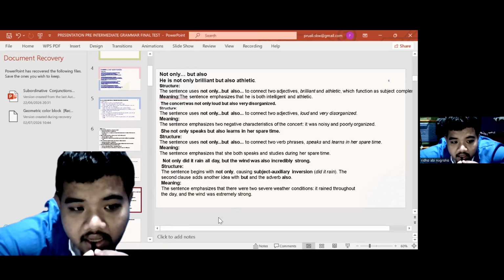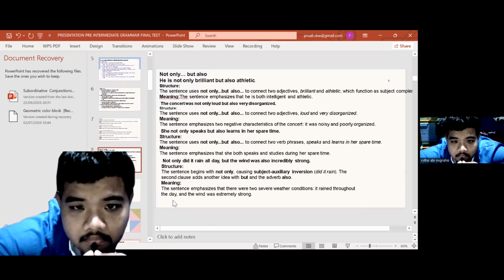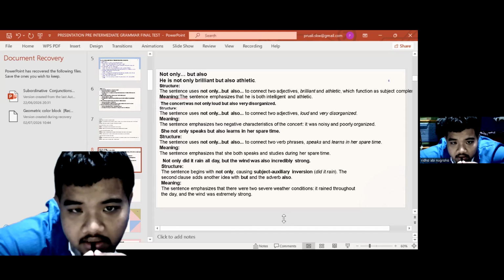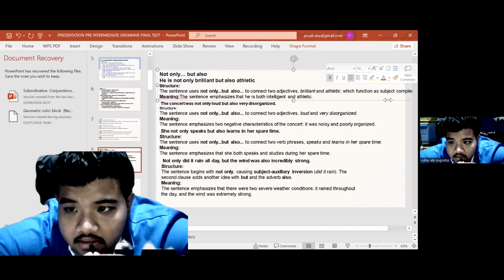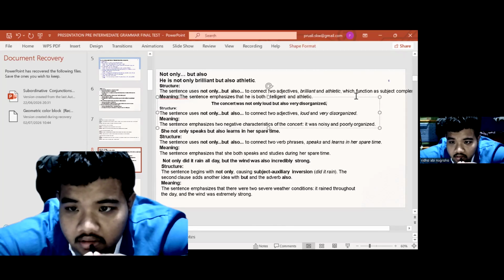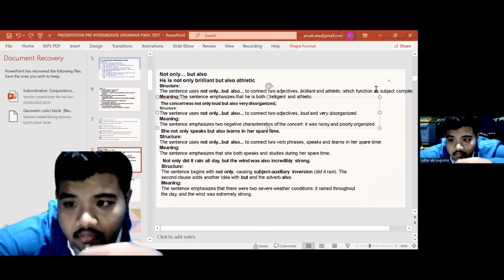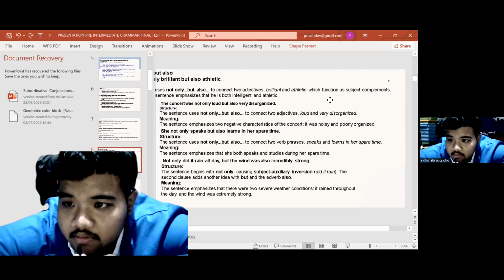Not only, but also. He is not only brilliant, but also athletic. The structure of the sentence uses not only, but also to connect two adjectives, brilliant and athletic, which function as subject complement.